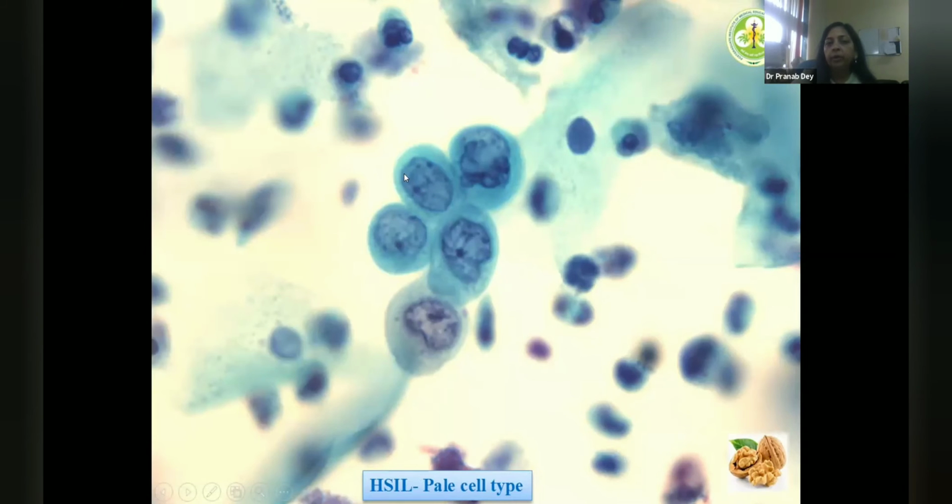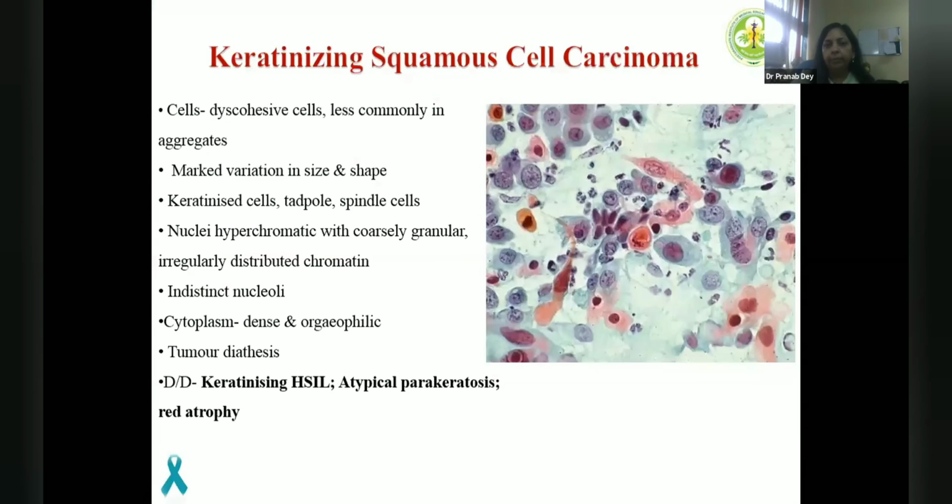Now people have started talking of irregular thickness of nuclear membrane also. So here you have this chromatin sitting here, and it looks like membrane is thicker, but membrane is thinner here. And these cells, if you are able to pick up on routine screening, you will call them as HCl. So this is HCl in pale cell type.